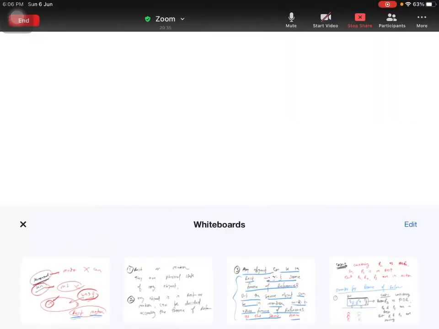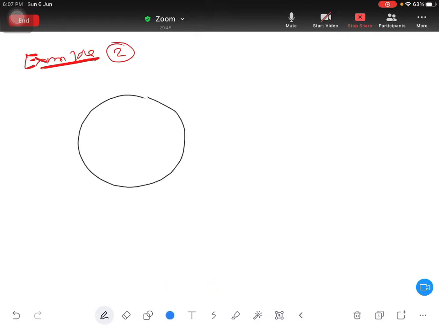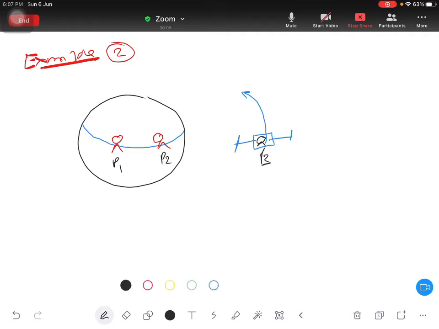Very good. Now see example 2. Very popular example. This is your earth, and this is your equator, and suppose one person is sitting here, one person is sitting here, and this is your satellite. Satellite is moving in this direction, and in the satellite you have a person sitting. So this person is P1, this person is P2, this person is P3.